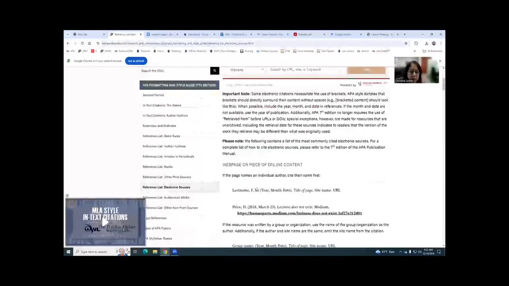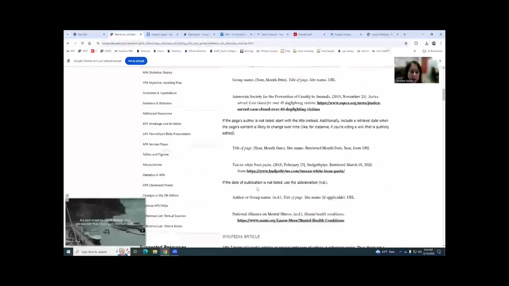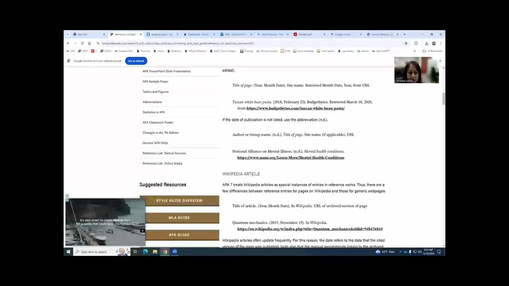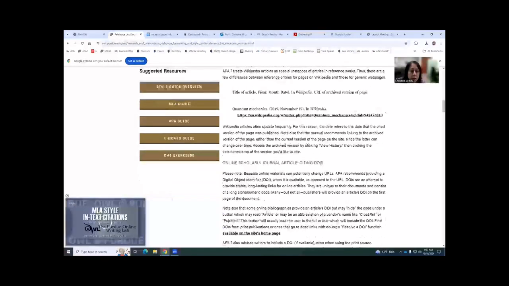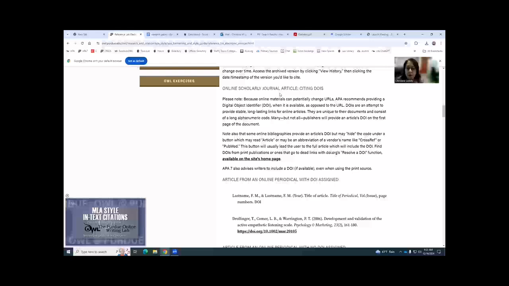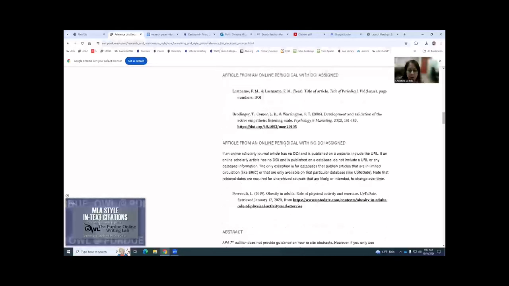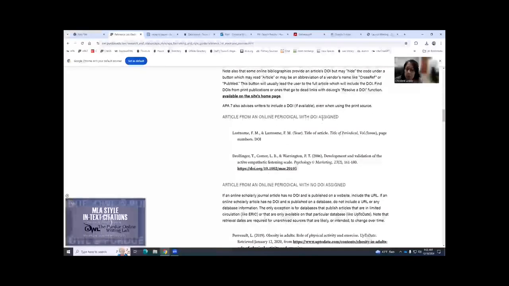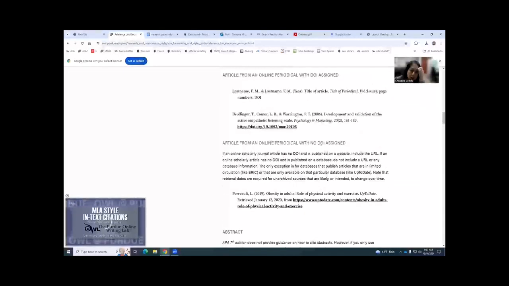And then if you scroll down, you can see here's formatting for a Wikipedia article or online scholarly journal article. And that's what we're using. It actually gives you options with the DOI assigned or without any DOI.